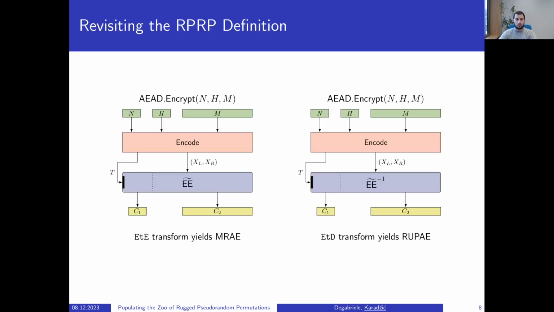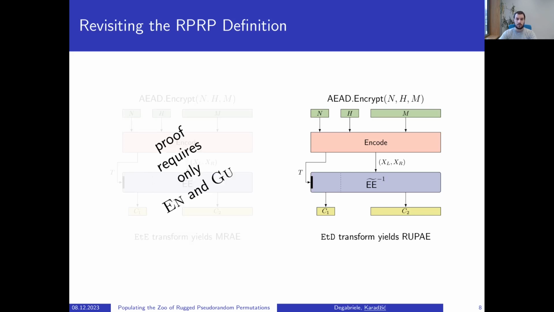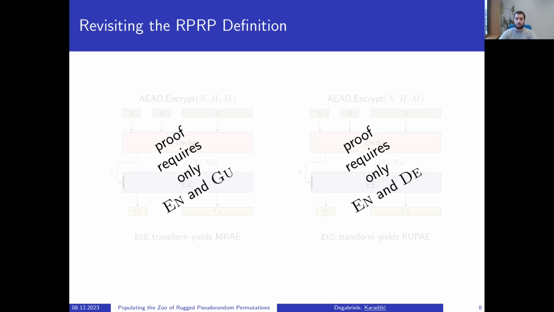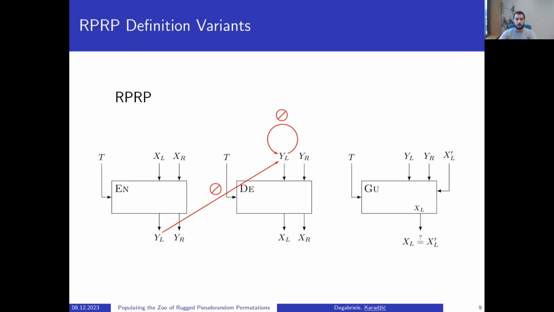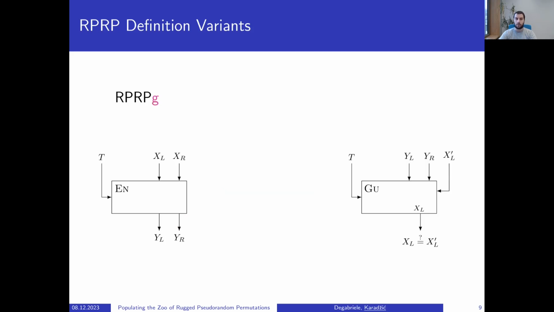If we examine the proofs of the encode and encipher based AAD schemes I showed you earlier, we note that the ETE security proof does not make any use of the decipher oracle, and similarly, the ETD security proof does not make any use of the guess oracle. We also found a similar situation in other applications. That made us revisit the RPRP definition, and we defined two refined notions. The first one being the RPRP-D notion, where we drop the access to the guess oracle, and the second one being the RPRP-G notion, where we drop the access to the decipher oracle.